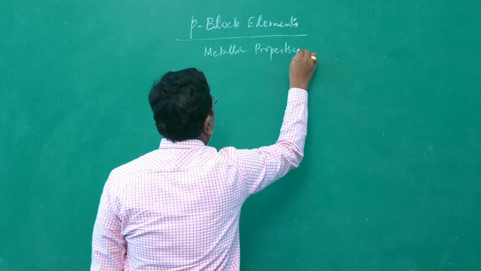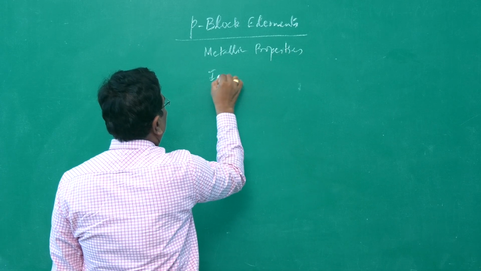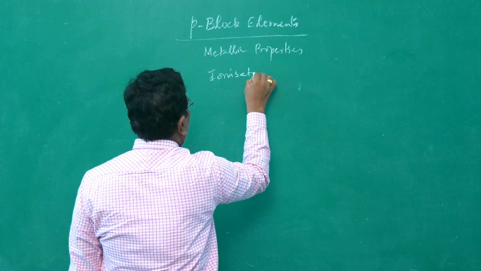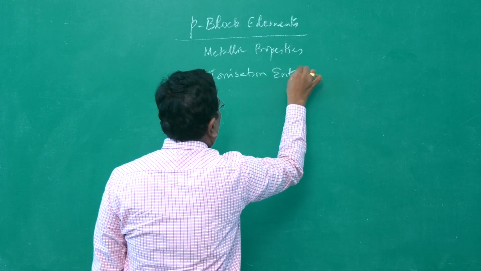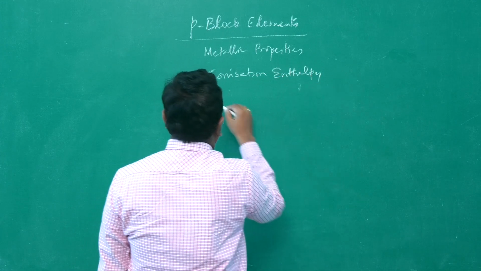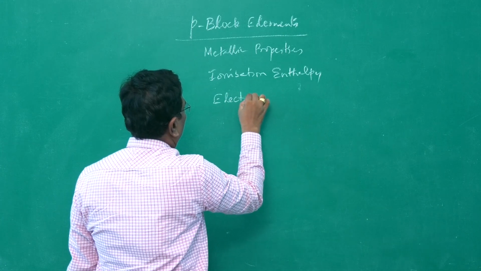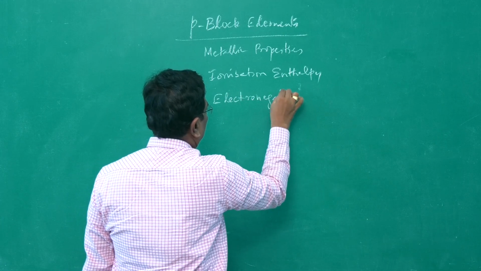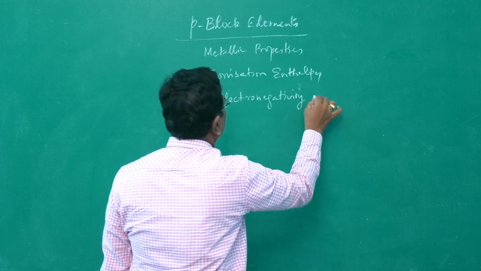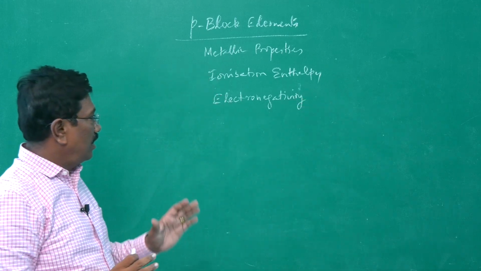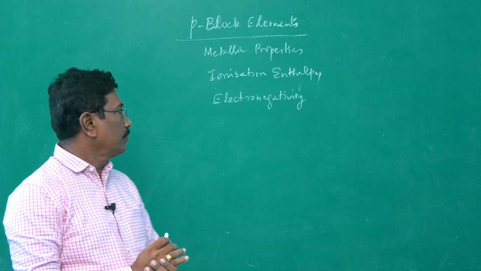Metallic properties, ionization enthalpy, electronegativity. These things we are going to discuss in this class.